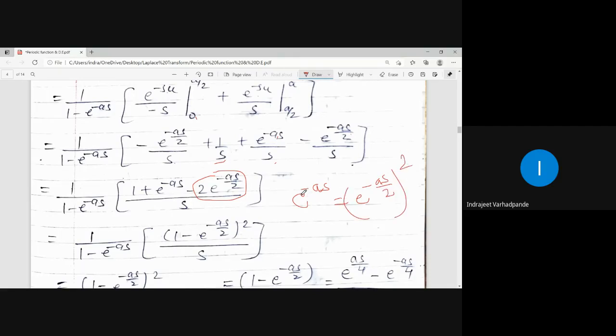2 will get cancelled because, so this is what? Whole square. So 1 minus 2 e to the power minus as by 2 plus e to the power minus as by 2 whole square is compared as a square minus 2ab plus b square. So what is a? 1. What is b? E to the power minus as by 2. So what is a minus b whole square? 1 minus e to the power minus as by 2 whole square.